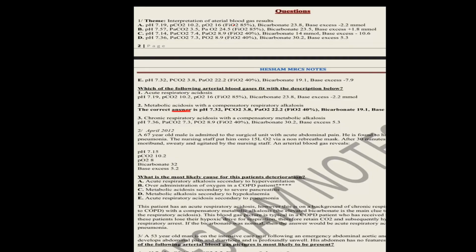Metabolic type means the bicarb will be low, so it is C or E. Excellent. Then you search for compensation. How? You look at the PCO2. Will it increase or decrease? Decrease, sorry. That's right. So what will be your answer? It is E.